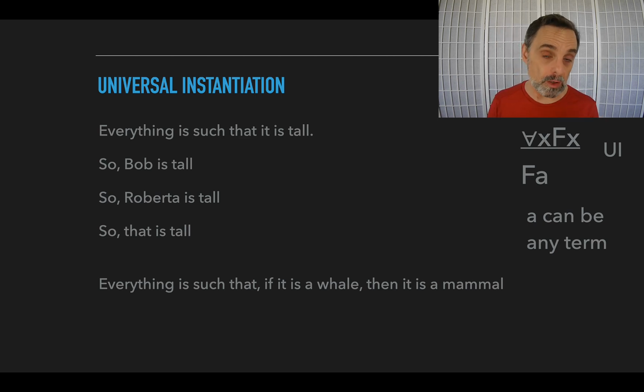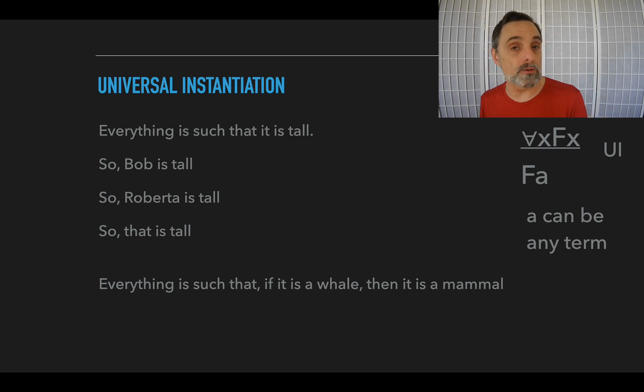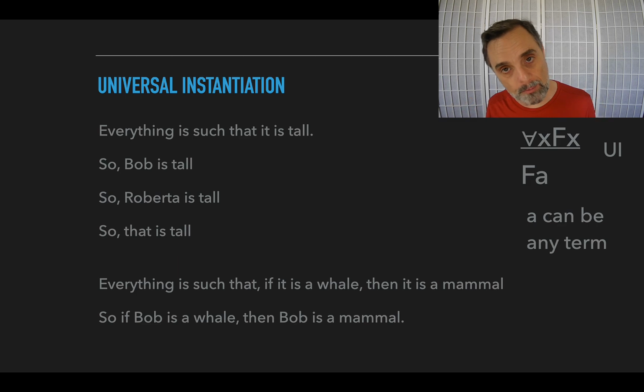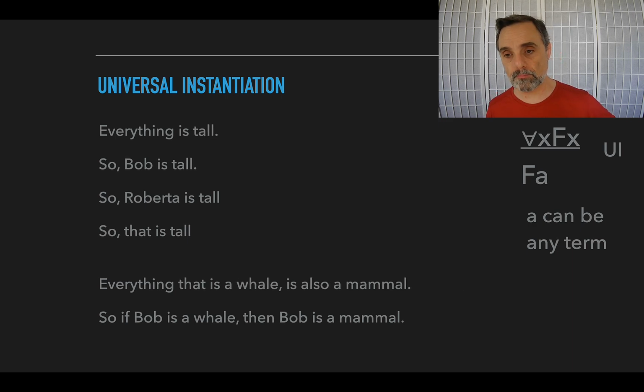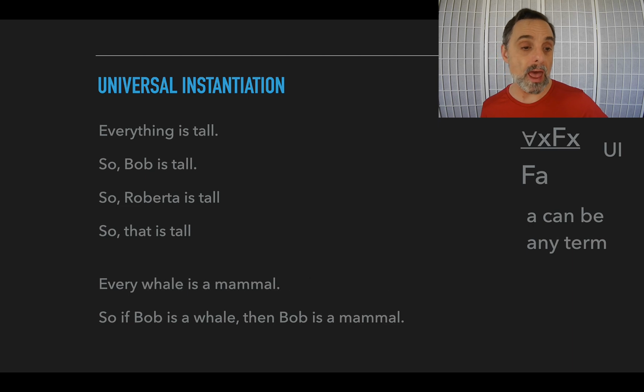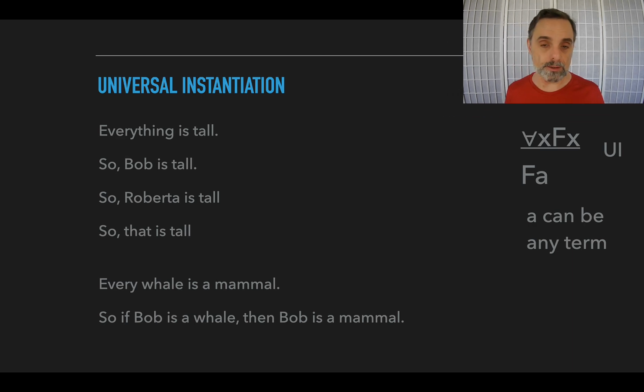Or if we had a more complex universal statement like "everything is such that, if it is a whale, then it is a mammal," then we could conclude, for example, that if Bob is a whale, then Bob is a mammal, whoever Bob might be. And we could write many such sentences if we wanted to, and they would all follow from that everything statement, putting in different names or pronouns. Every whale is a mammal would imply that if Bob is a whale, then Bob is a mammal. So hopefully the English versions of UI seem to you like they're valid. And UI is as well.